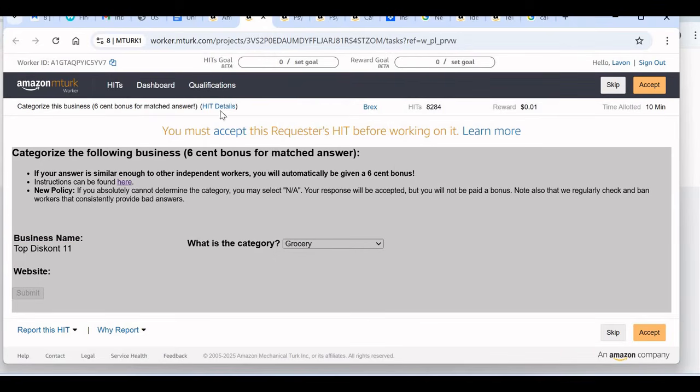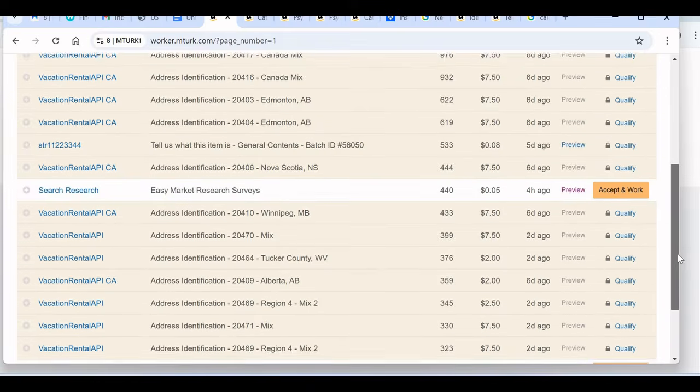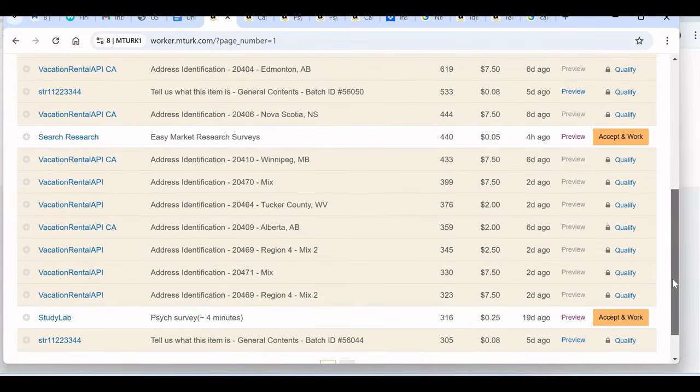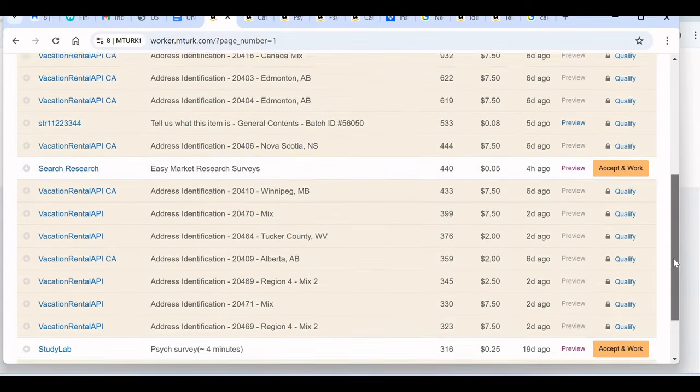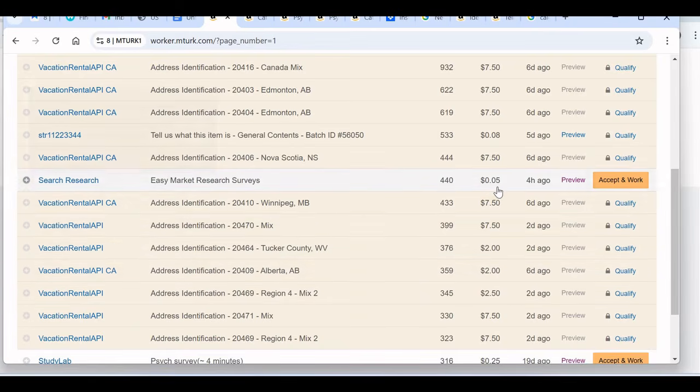Okay, so there are so many jobs you can do from this platform. Okay, so just find the ones you can do and do them. You see others pay $2, 0.05 USD. So what you need to do is just to qualify and do them.